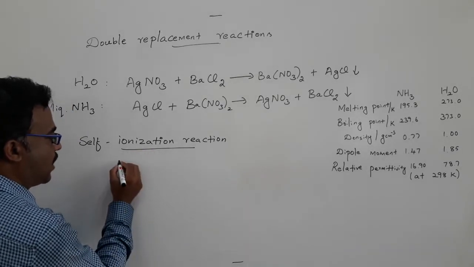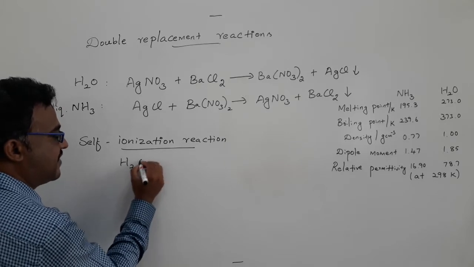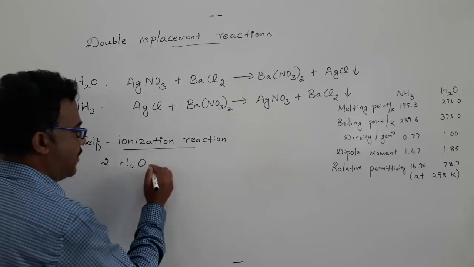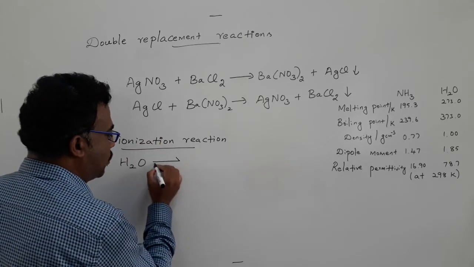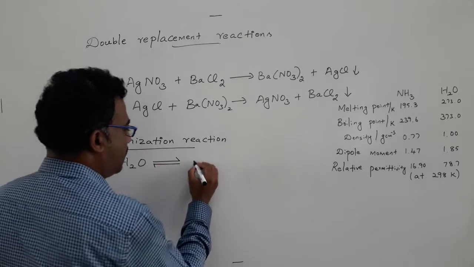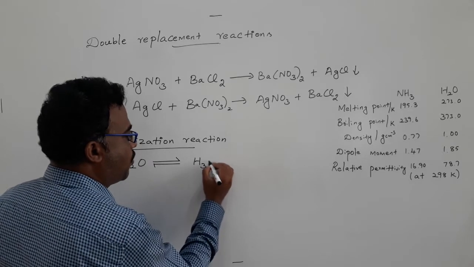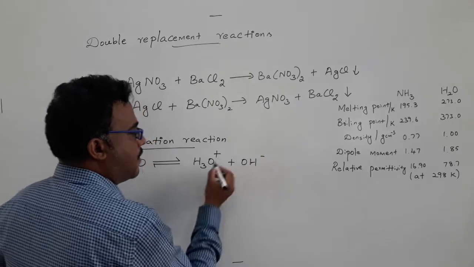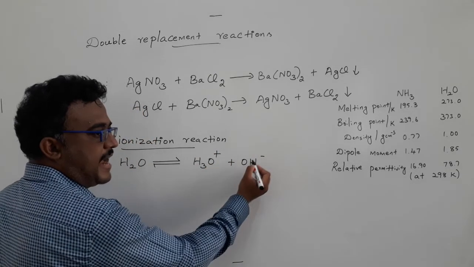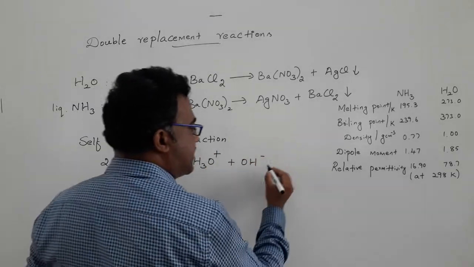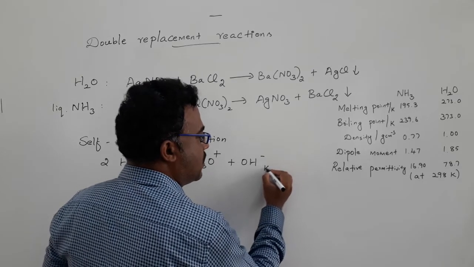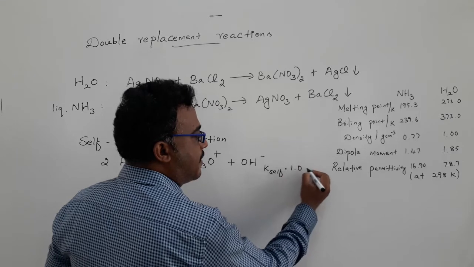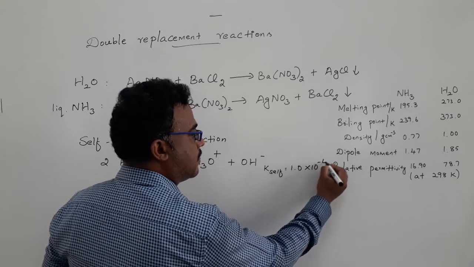Take the molecule of water, which can ionize itself into H3O plus and hydroxide ion. A protonated water molecule and hydroxide are formed. The self-ionization constant value, we know, is around 10 power minus 14.